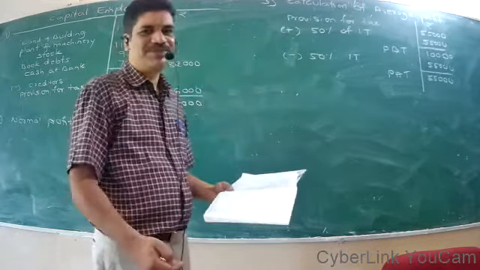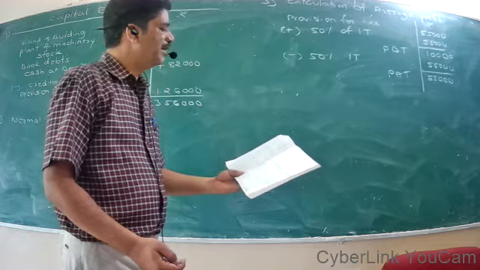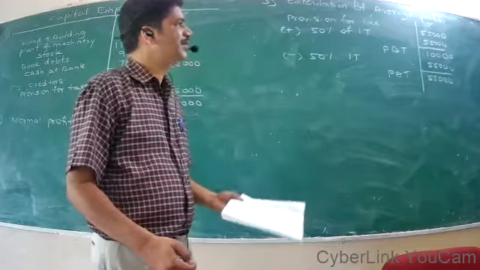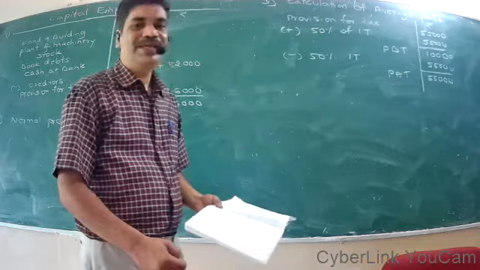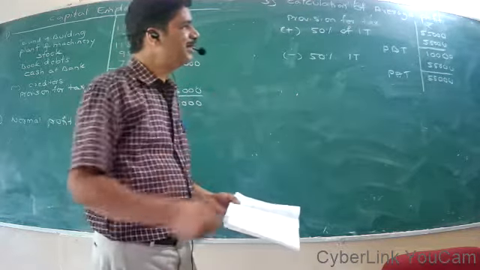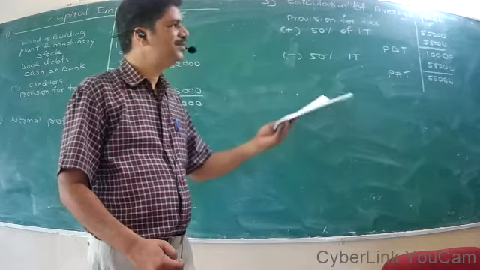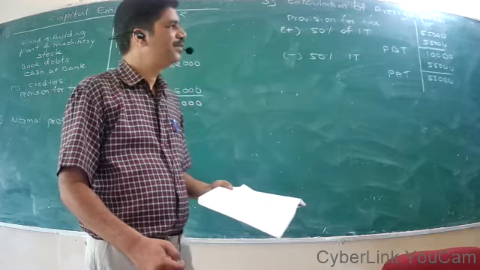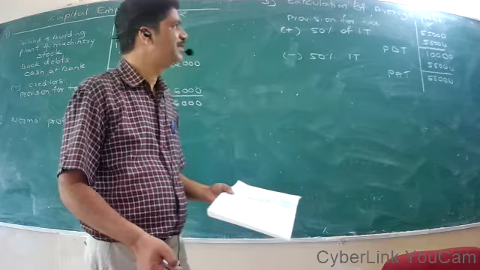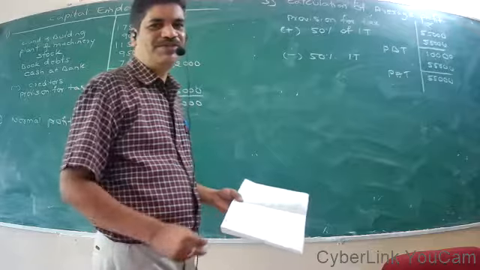So from that 1,10,000, if you deduct the 50% income tax, it will be 55,000. So the exact profit after tax is 55,000. Here we may assume that the average profit is 55,000.